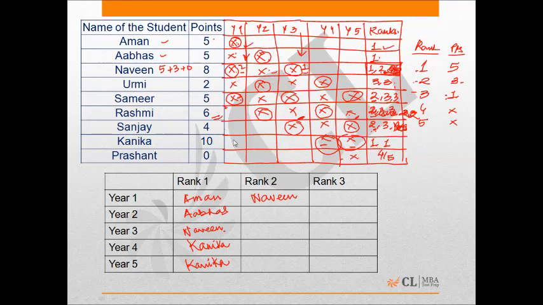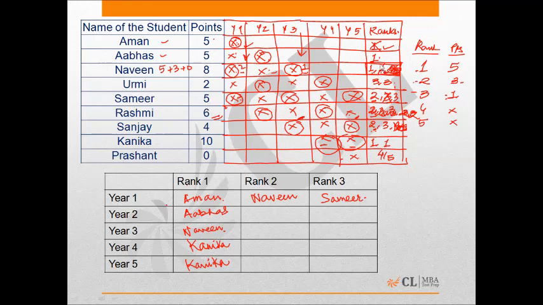So Aman was awarded first rank in year 1. Similarly, Naveen is awarded second rank in year 1. So in year 1, who was awarded the third rank? It is Samir. So Samir was awarded the third rank.